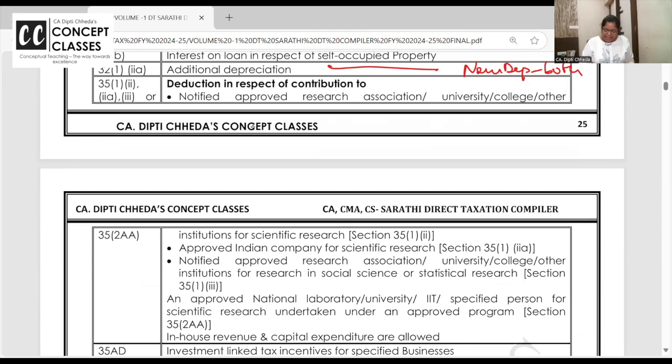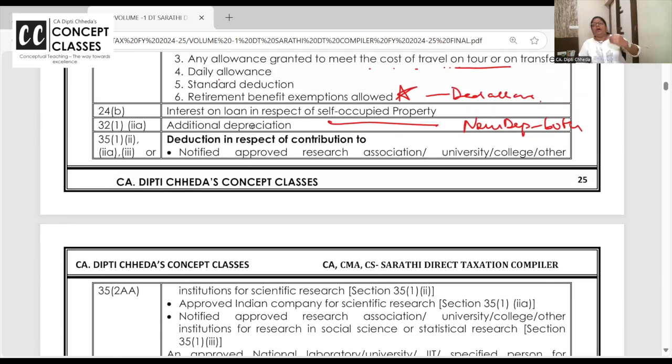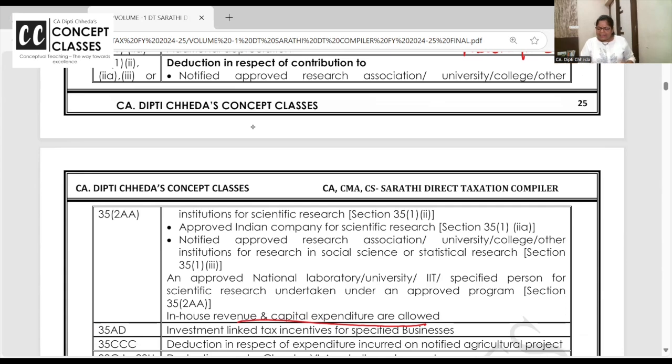Chalo. Scientific research. Scientific research, you remember? Revenue and capital expenditure in-house, prior 3 years, all that is allowed. But if you are donating to approved universities, colleges outside, or IITs or national laboratory, then you are getting 100% deduction in the old regime.